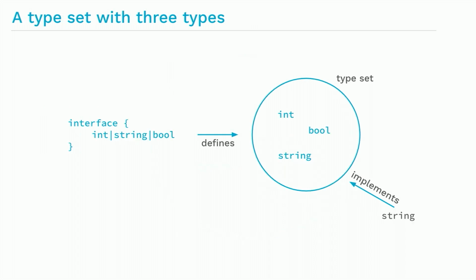And in order to make this happen, we have extended the syntax for interfaces to be able to add additional types. For instance, here we have an example of an interface with 3 types, int, string, and bool. And this interface defines the set of exactly those 3 types. Or another way of saying this is that these 3 types implement this interface.